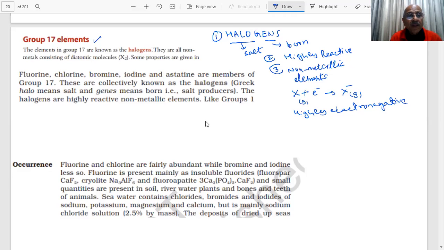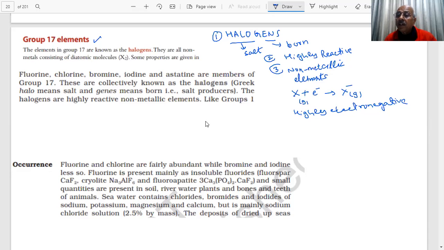So students, basically when you see the occurrence, fluorine and chlorine are abundant while bromine and iodine are less so. Fluorine is mainly in insoluble fluorides, students: fluorospar and cryolite. These are the ores, the minerals in which they are present. CaF2 is called fluorospar. Cryolite is an ore of aluminium, sodium aluminium fluoride, Na3AlF6. Similarly, fluorapatite has CaF2 and is also present in soil and river water, plants, and bones and teeth of animals. Seawater contains a lot of chlorides, bromides, and iodides of sodium, potassium, magnesium, and calcium.